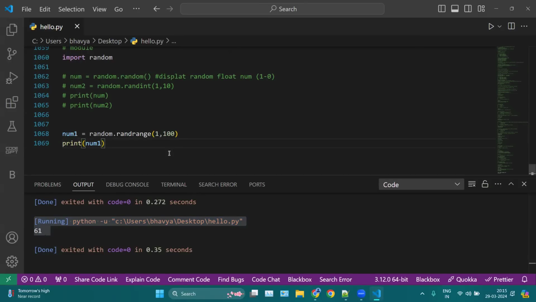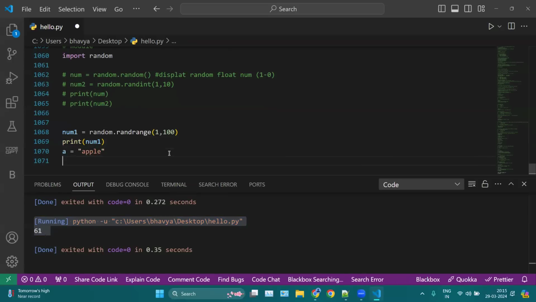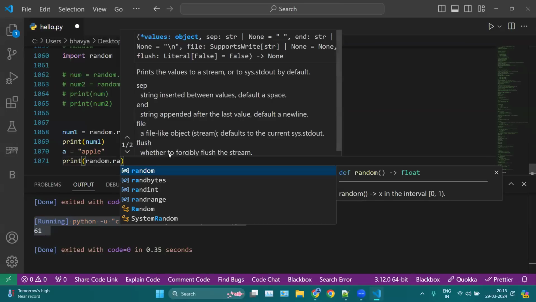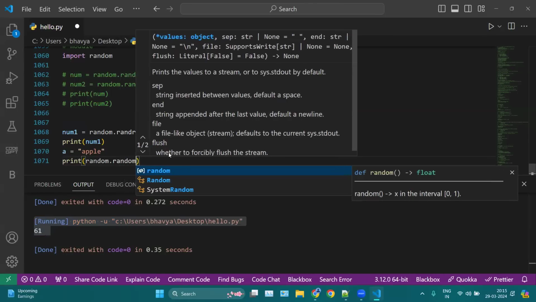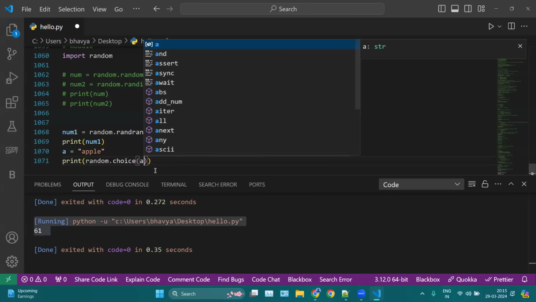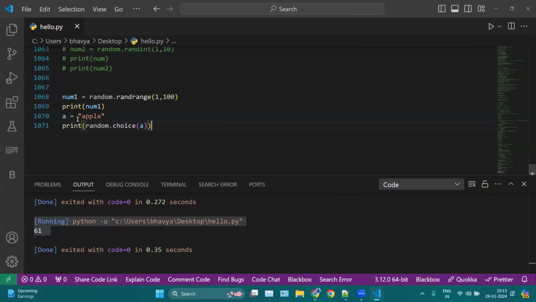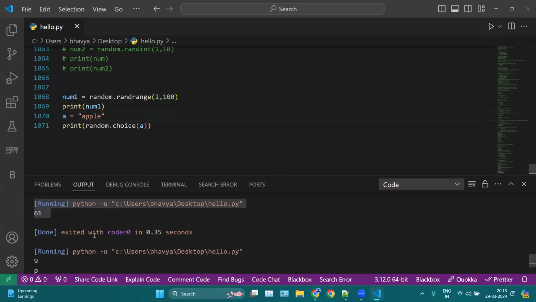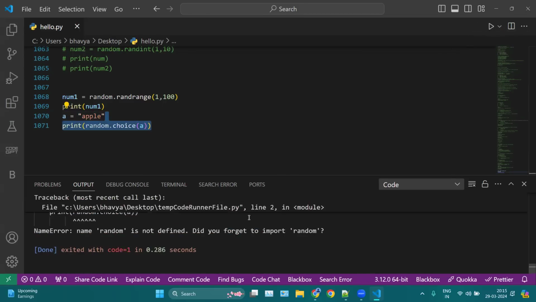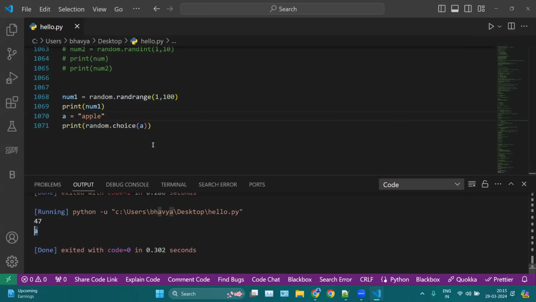Same as here, you can even select random elements. For example, let's say I have a string. Let's say a equal apple. So here we can use print random dot random choice, or simply choice, and then here you can mention your a. So this will pick random characters from your string. Like here we have p, second we have again p, then we have a here and so on.